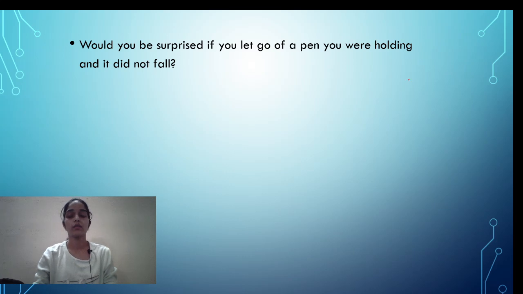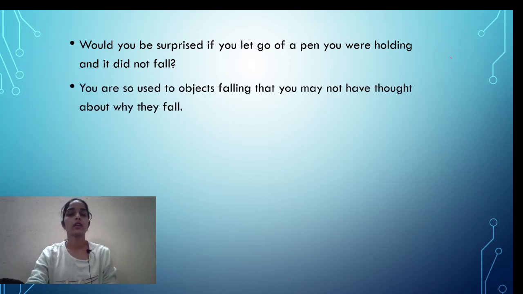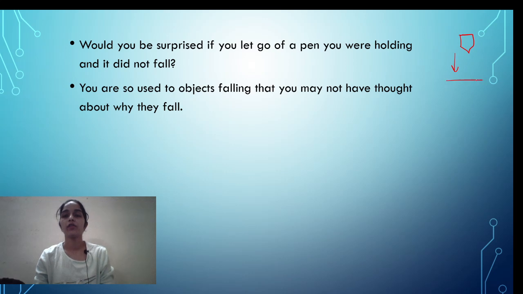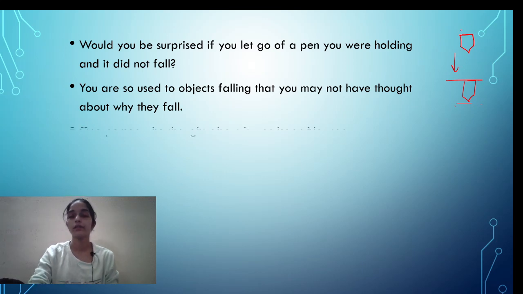Will you be surprised? Obviously we will, because we are so used to falling objects that if you just let this pen go downward, then obviously it will go downward. It will just meet you on the earth. But what happens if it does not fall? Obviously we will be surprised.